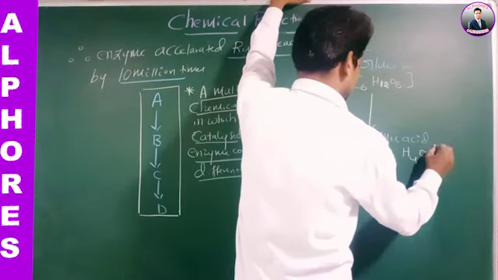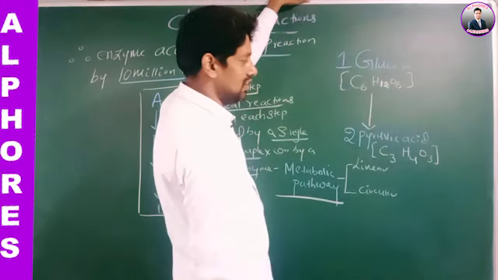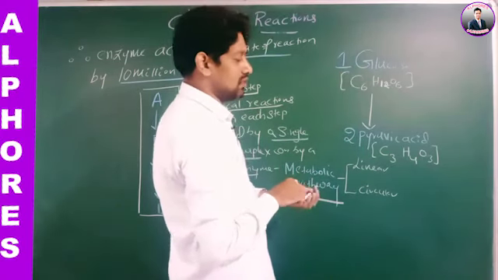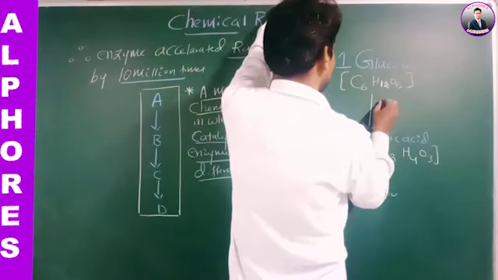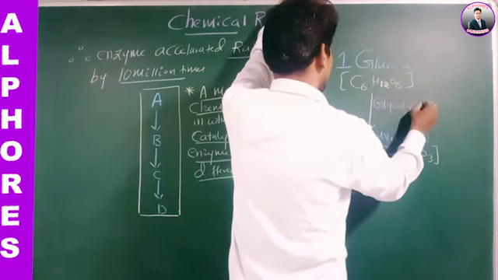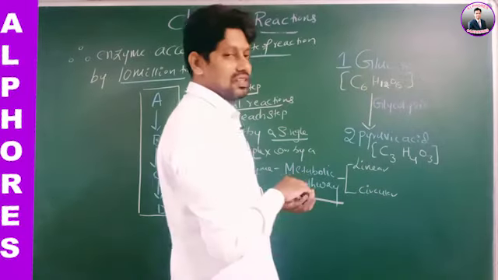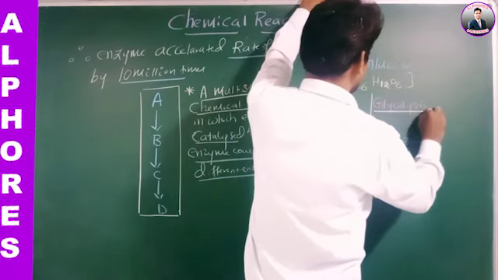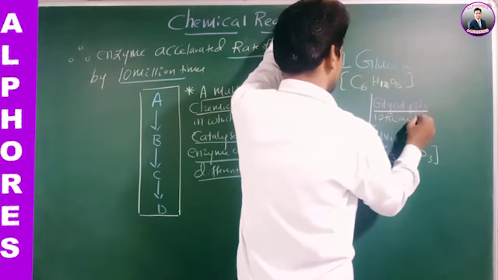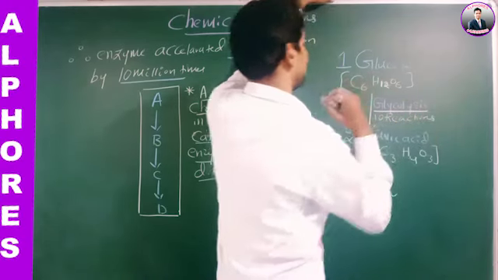C3H4O3. This is the formula of pyruvic acid. One glucose molecule produces two pyruvic acid molecules. This is glycolysis. Glycolysis involves 10 reactions.